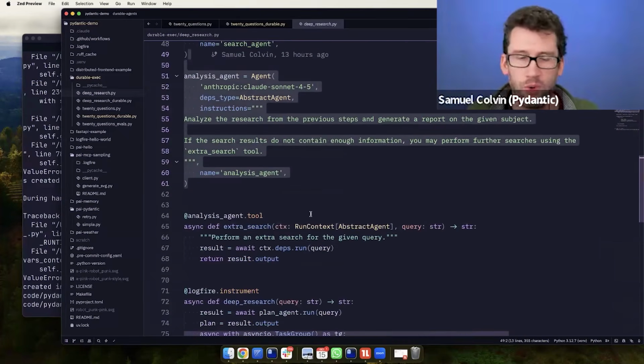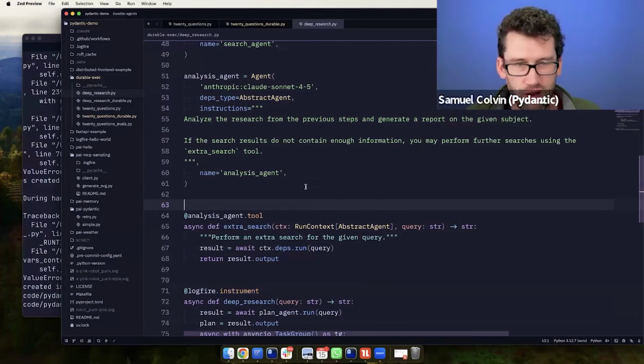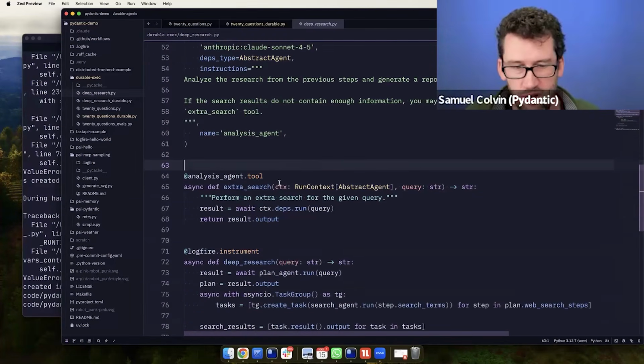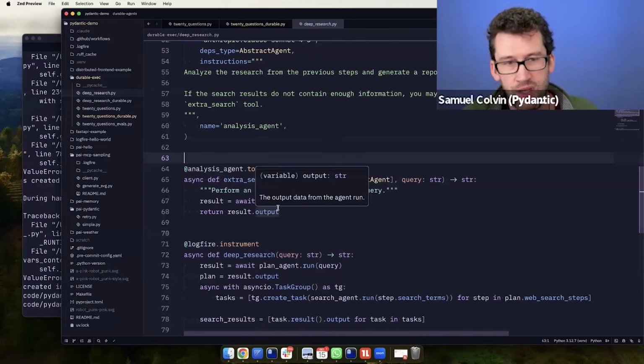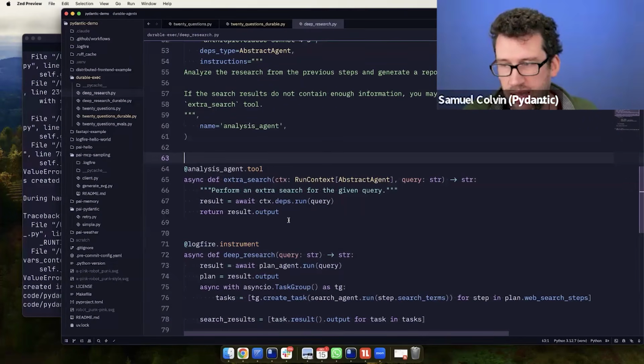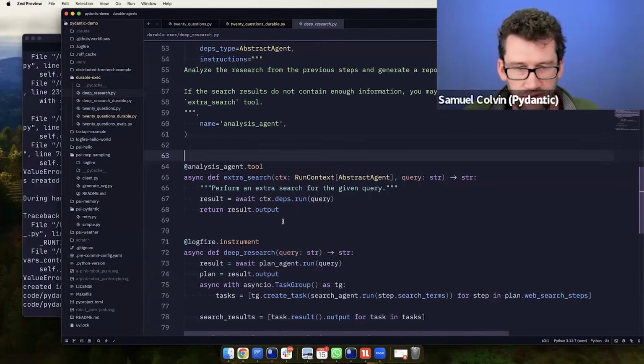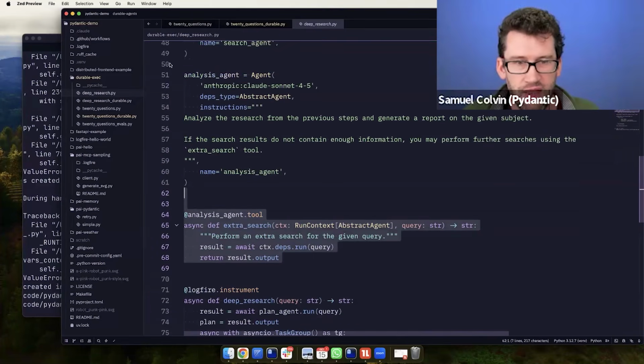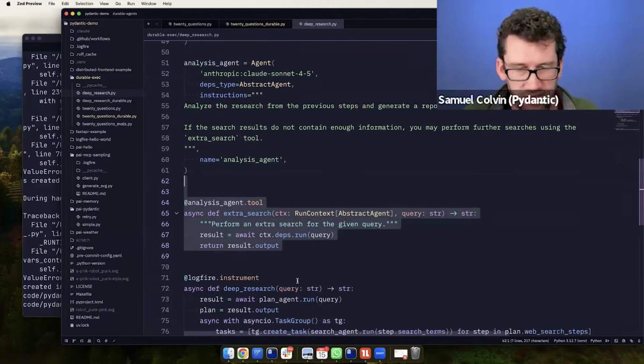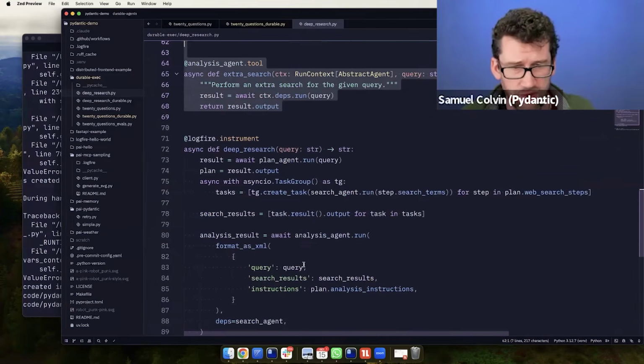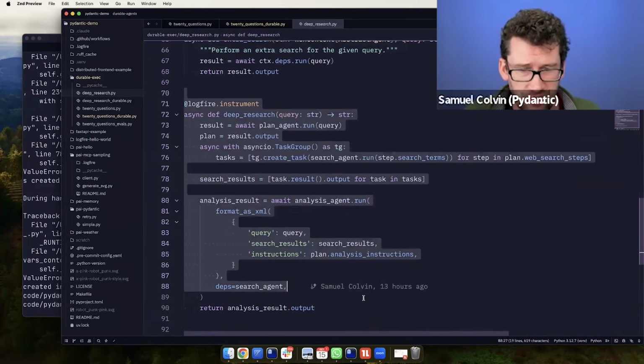So I suppose this is what people talk about when they're leaning towards graphs. I haven't built this in a graph, although I could, because it doesn't need a graph. It's not complex enough to need a graph. And durable execution is a way better way of getting snapshotting, with much more granular support. We added a tool that allowed the analysis agent to do a bit more web search if it really wanted to. I don't think it uses it, but this is the actual deep research code.